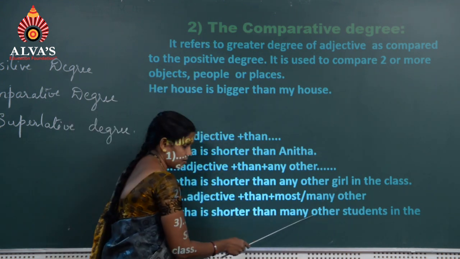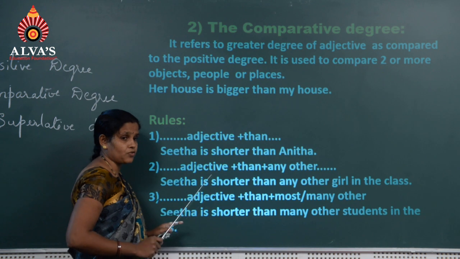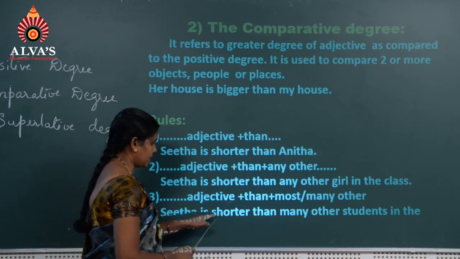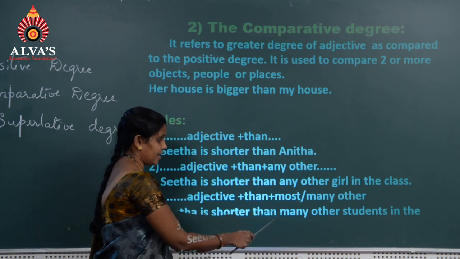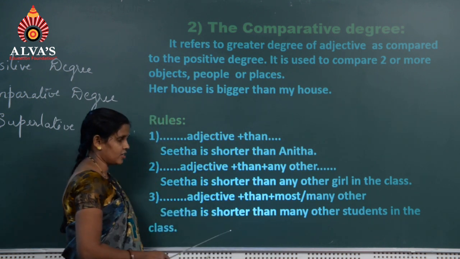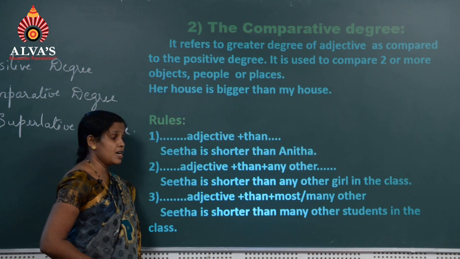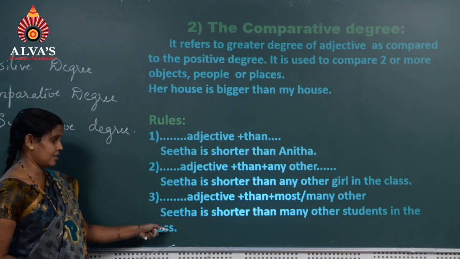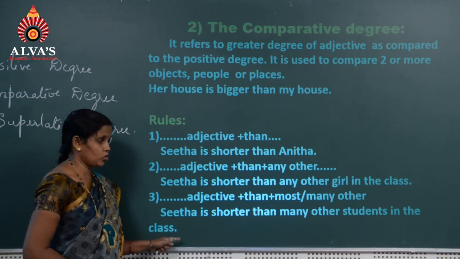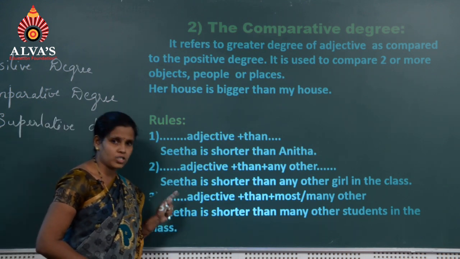Why many other? Because she is one among the many. Shorter is the adjective, soon after adjective we have to add than, next many other, not any other. She is not unique, she is in the group. So many girls are there who are like Sita. That is why we have to write comparative degree in this way.